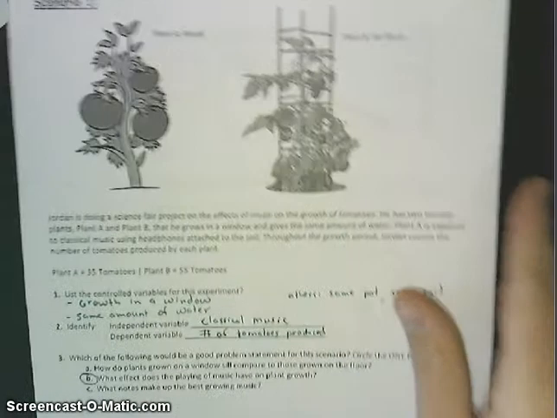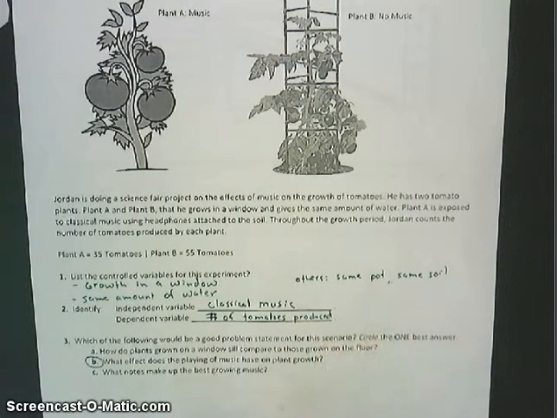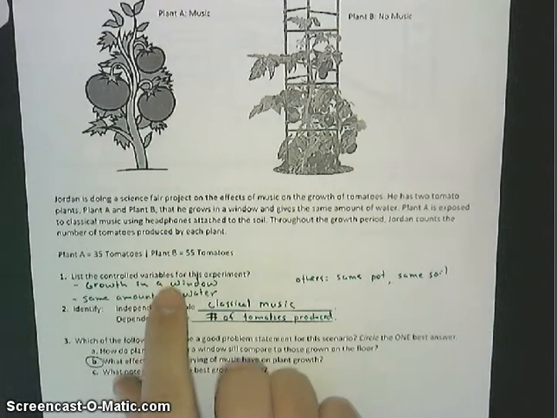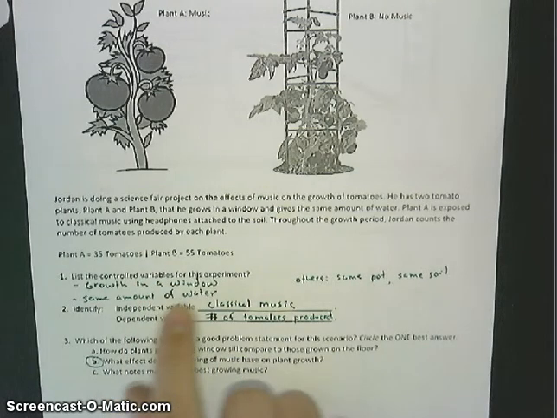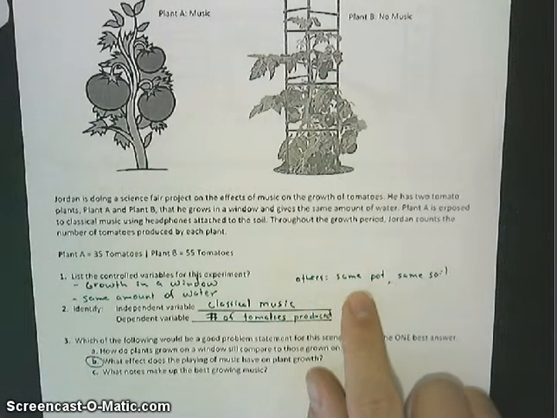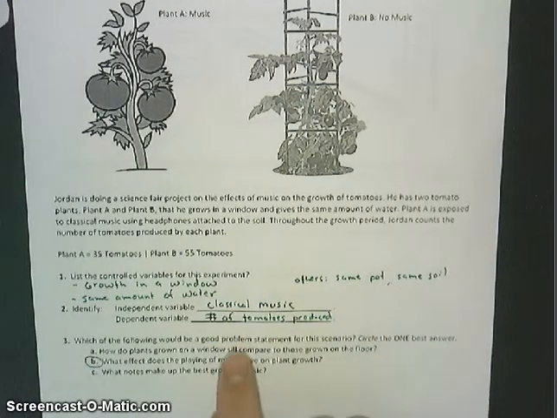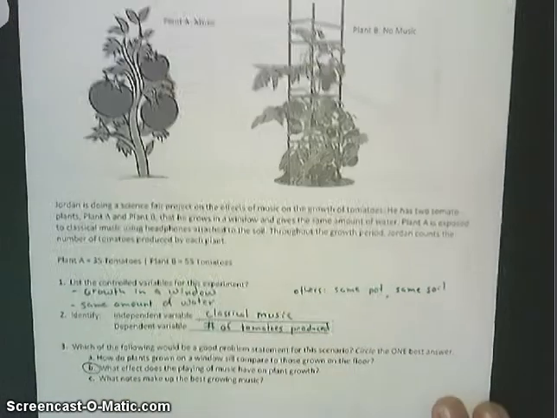All right, here is your level 3-4 questions. Same scenario. In this case, you had to write it out. Controlled variables, you could control growth in a window, or you could have said light, same amount of water. Other things you could have said, same pot, same soil, things like that. The independent variable is classical music. The dependent variable is the number of tomatoes that were produced. A good problem statement: what effect does playing music have on plant growth?